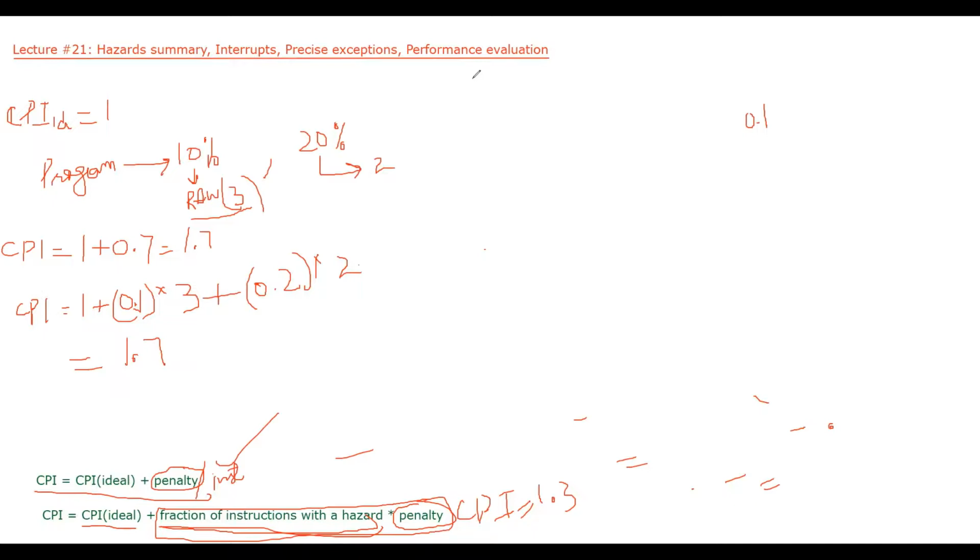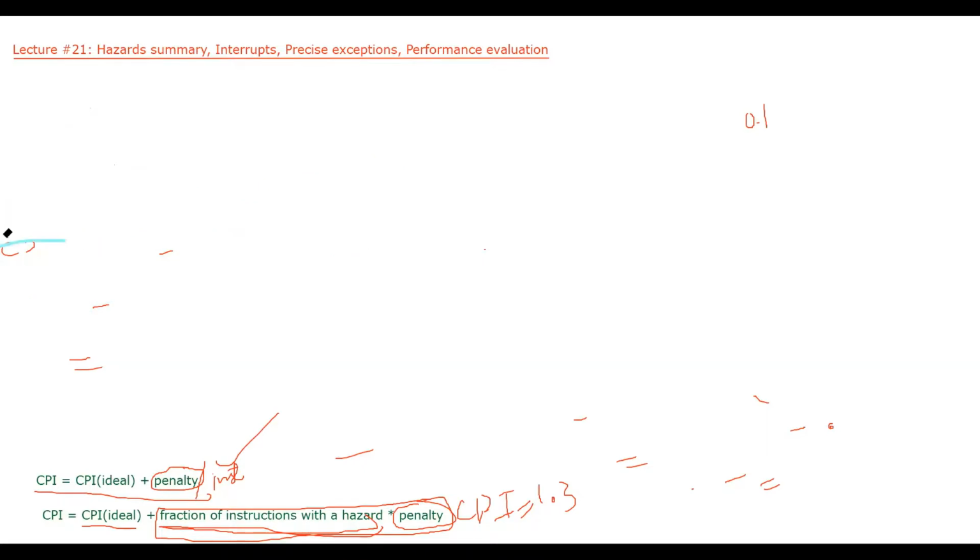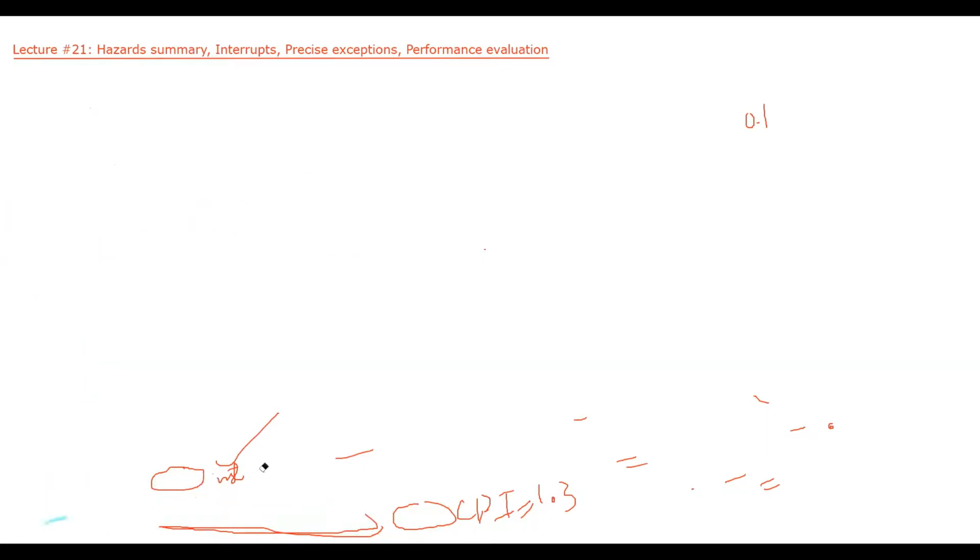Now let's discuss one other problem here. We know that for a complete understanding of these numericals, you have to try out as many numericals as possible. You can surf the internet and get problems related to processor pipelining and try to solve them. Here I am just showing one or two problems so that it gives you a push to understand those problems. Okay, let me write a problem.